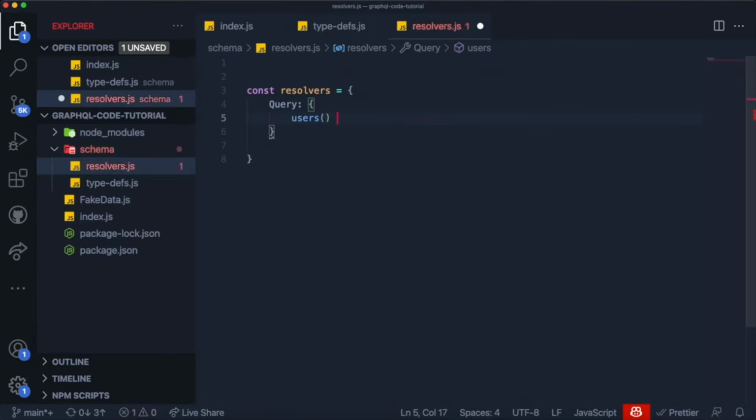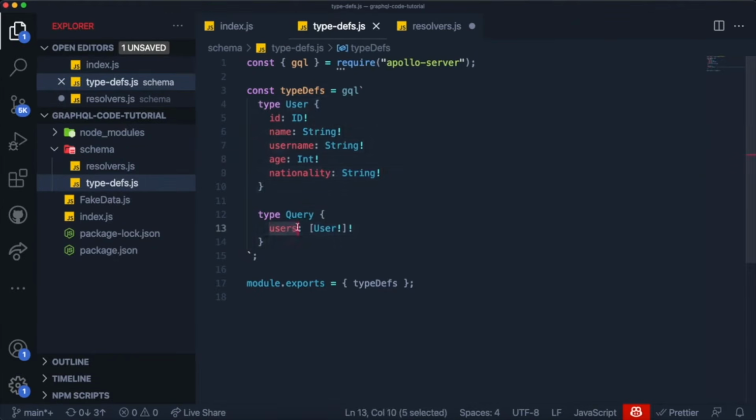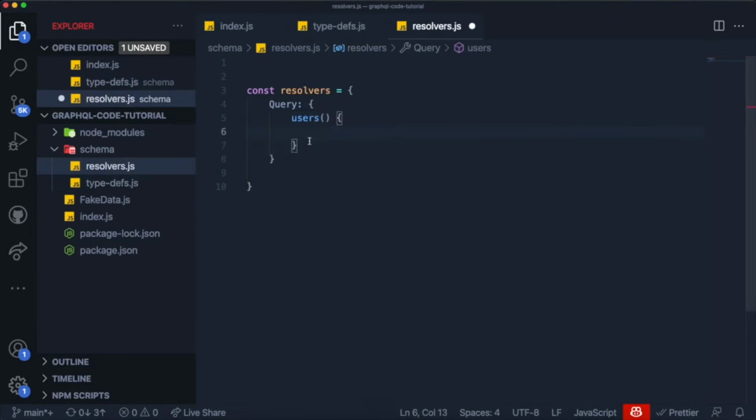And it's a function, so we define it like this. We open and close parentheses, and we open and close curly braces. And inside of here, we can write all of the JavaScript necessary to tell GraphQL what we want to return whenever someone makes a query to the users field. And that means that if you have a database, it is over here that you make an API call to your database to get data about users, and then you return the data at the end, right?